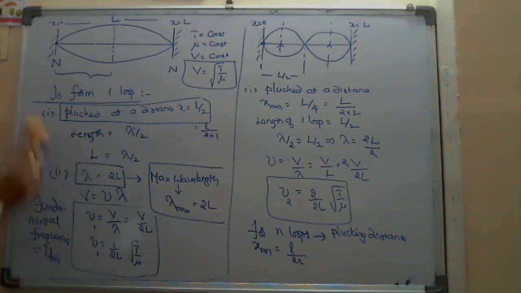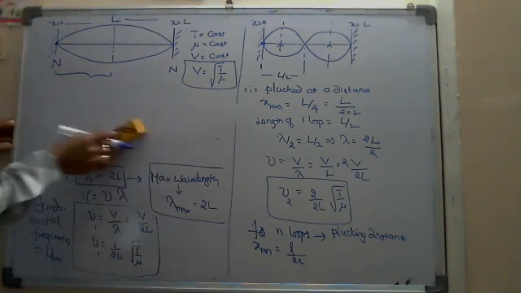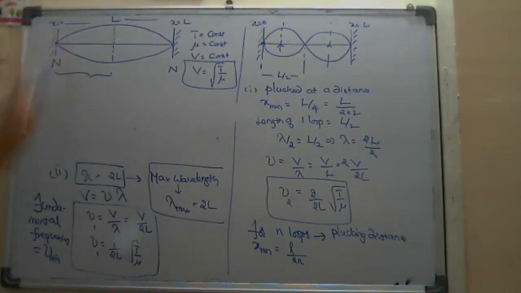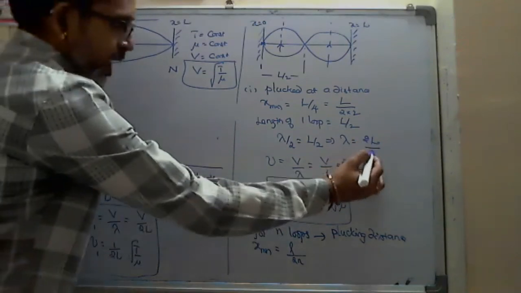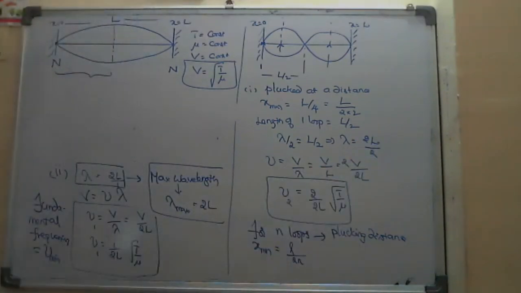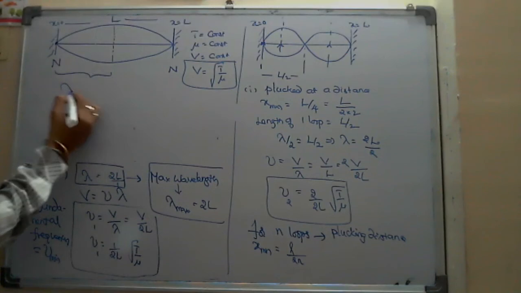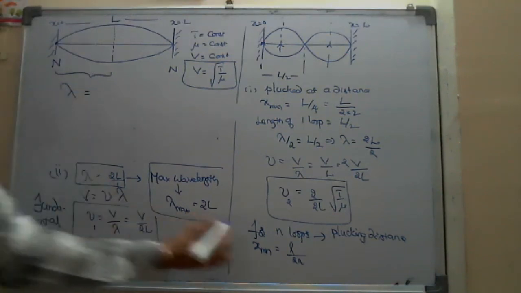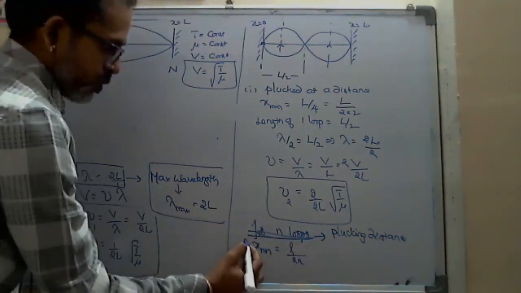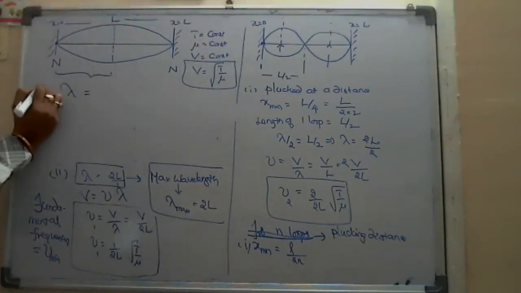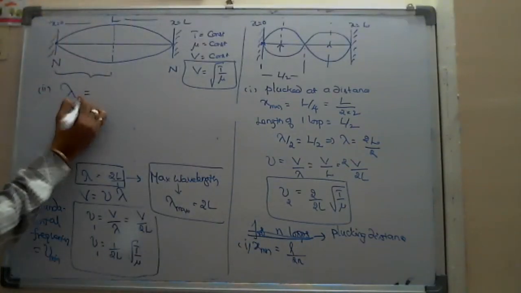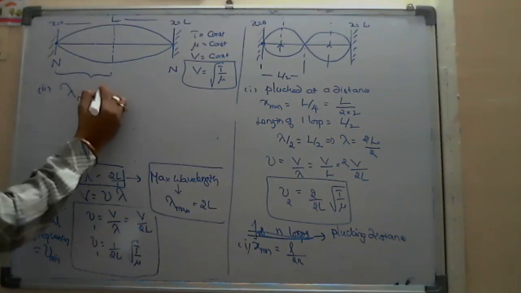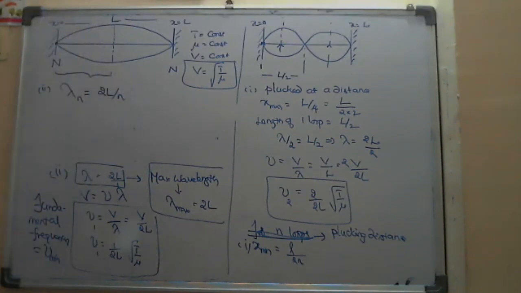And the second one here, wavelength. What will be the wavelength of the string? For that also we write the shortcut. For one loop, we got 2L by 1. Two loops, 2L by 2. So for n loops, you can say 2L by n. So for n loops, lambda n is equal to 2L by n. So the second point is also over here.